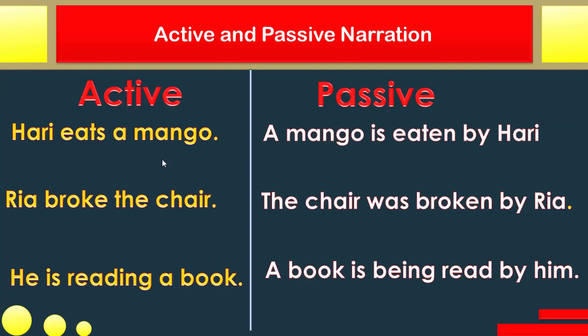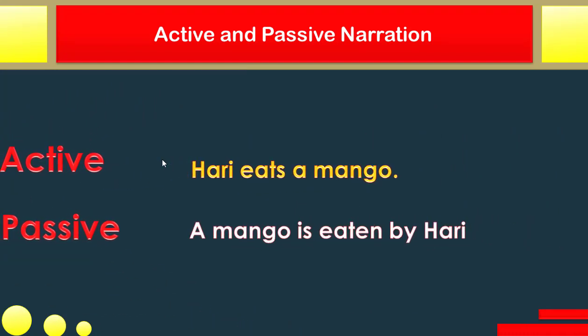So let's try to understand more closely how the structure of the sentence changes when we change active voice into passive voice. Hari eats a mango is in active voice, and a mango is eaten by Hari is in passive voice. So what is happening here?